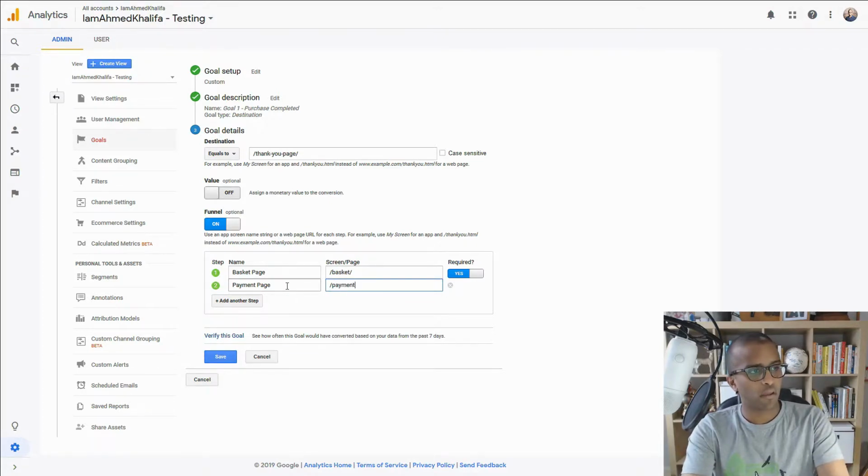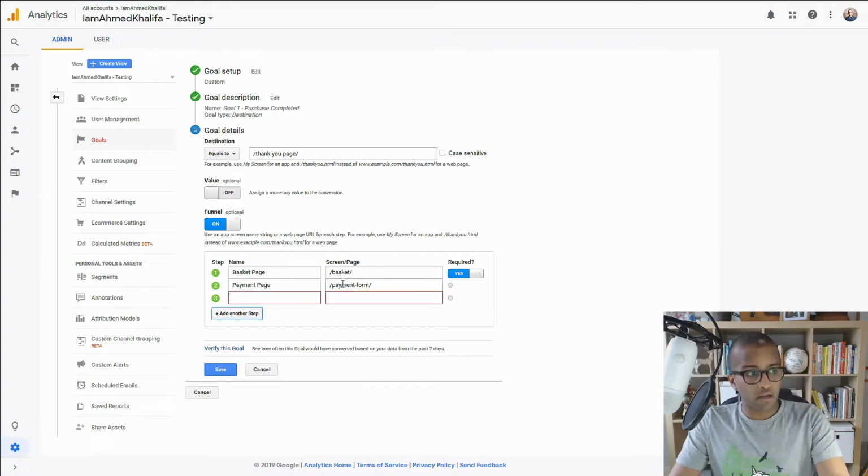So let's just say payment form, for example. And then the final step, maybe in the payment form page, you submit your payment. And then you get to the order confirmation page, which is, let's just say, order confirmation. And then we'll call it the same thing. And that's it. And then you select save. You verify it and just see how well it's working for you, and that's it.